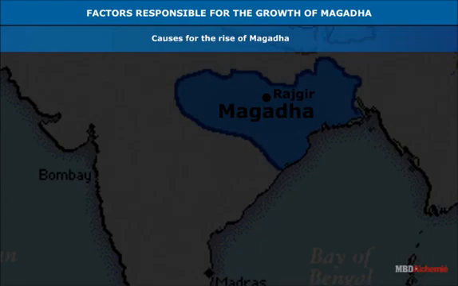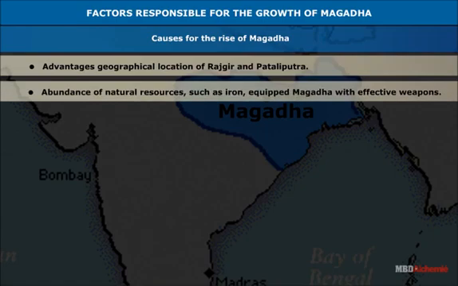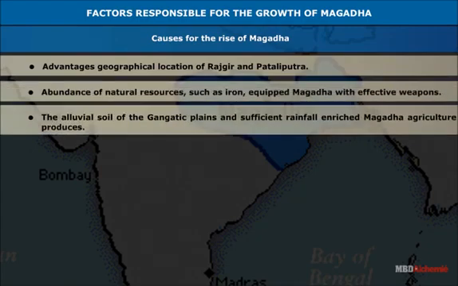Causes for the rise of Magadha: advantageous geographical location of Rajgir and Pataliputra, abundance of natural resources such as iron equipped Magadha with effective weapons. The alluvial soil of the Gangetic plains and sufficient rainfall enriched Magadha's agricultural produce.